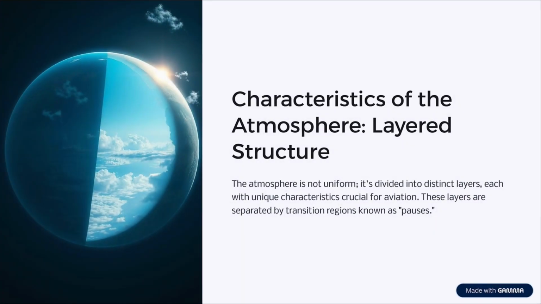It's made up of several distinct layers separated by transition zones called pauses. Each layer has unique properties that affect aviation differently. Recognizing these layers helps us understand where weather happens and how atmospheric conditions change with altitude.